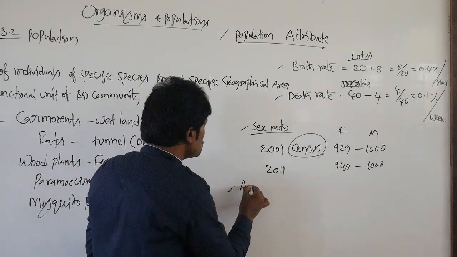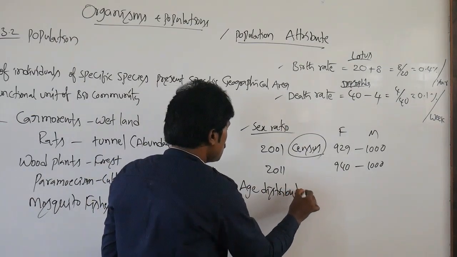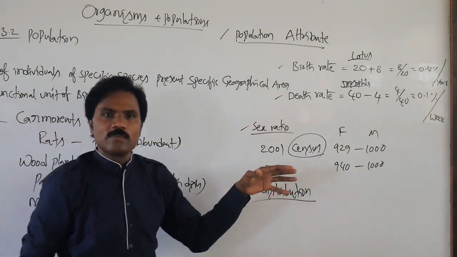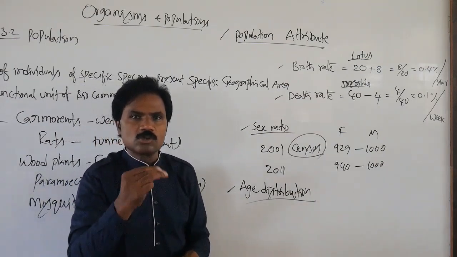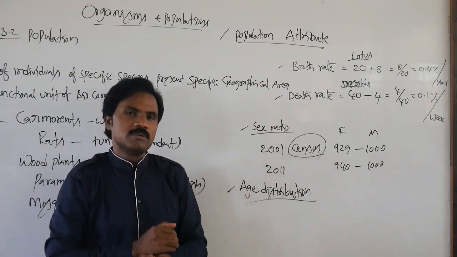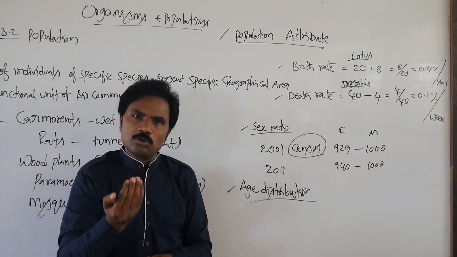Then what about distribution? There is age distribution, another population attribute. What different types of age distributions are normally observed? There are three: the pre-reproductive age, the reproductive age, and the post-reproductive age.